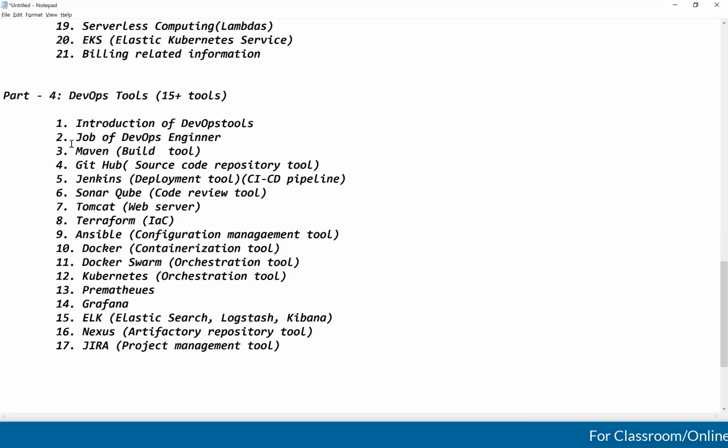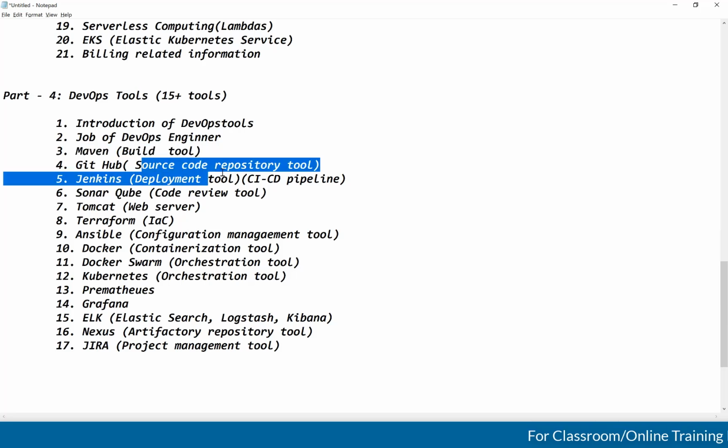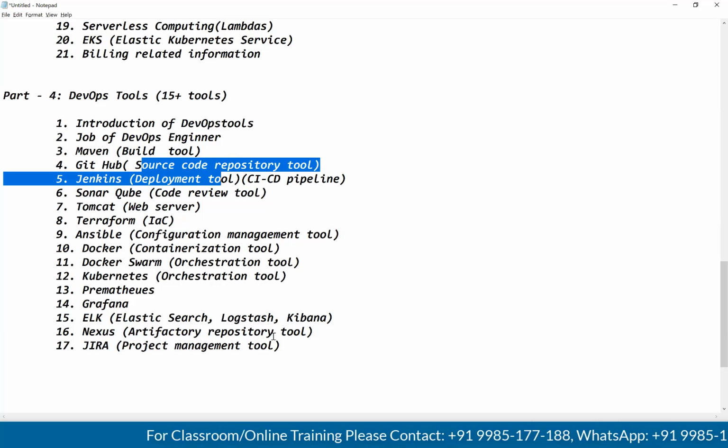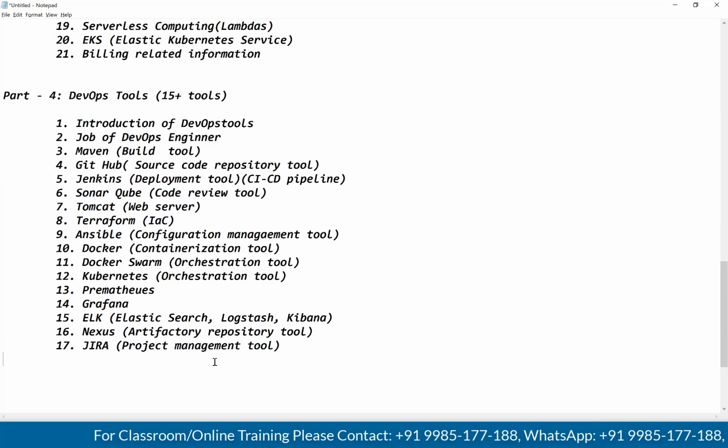I hope you got the clarity on which tool we will use for which purpose. What is Maven? Maven is a build tool. GitHub is the source code repository tool. Jenkins is the deployment tool. SonarQube is the code review tool. Tomcat is the web server. Terraform is the infrastructure as code tool. Ansible is the configuration management tool. Docker is the containerization tool. Docker Swarm and Kubernetes are the orchestration tools. Prometheus, Grafana and ELK are the monitoring tools. Nexus is the artifact repository tool. Jira is the project management tool.